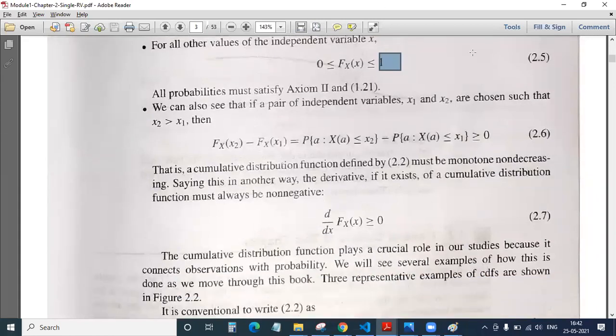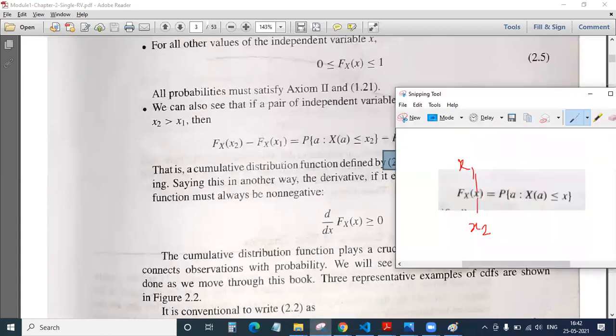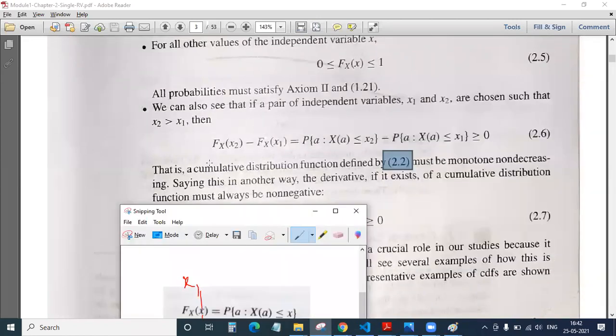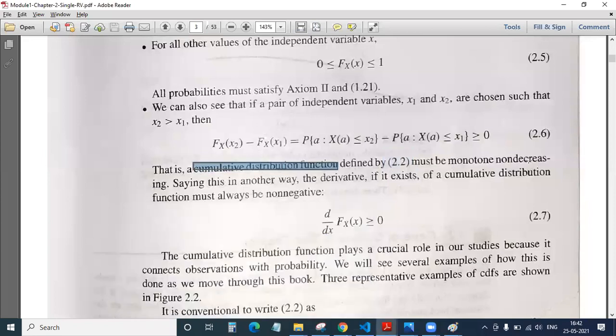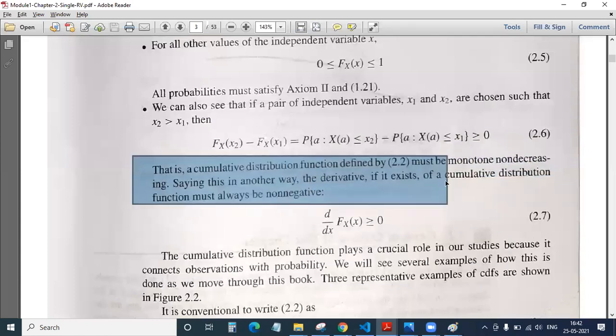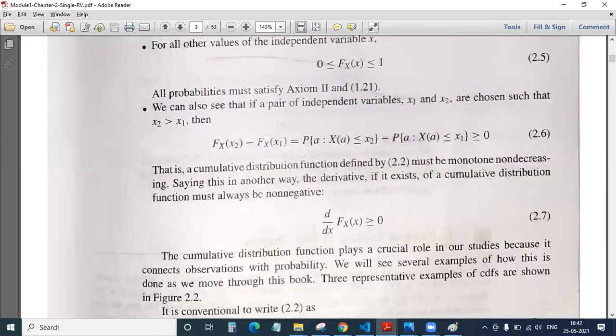Okay, now a very important thing that we define from your 2.2. So 2.2 is this one. The very important thing here is all your CDFs are monotonically non-decreasing functions. Remember this, this is a very important statement. All your CDFs are monotone non-decreasing functions. That is, they go on increasing, they never reduce.